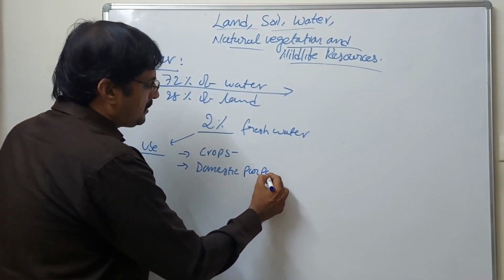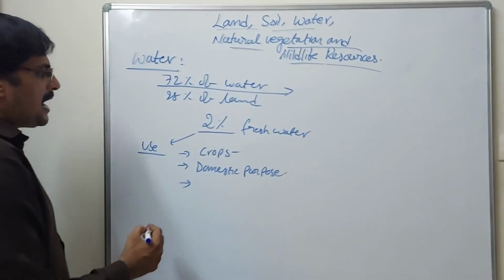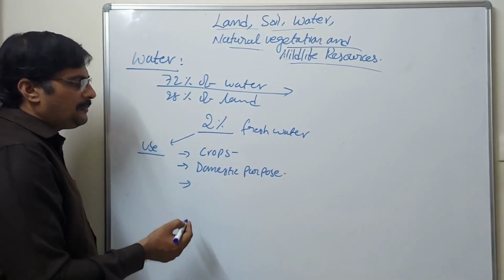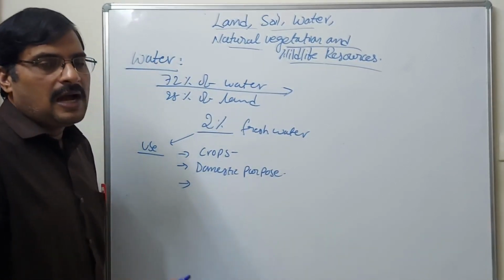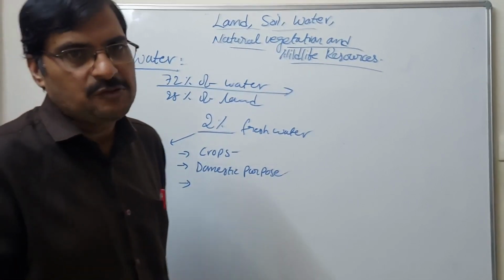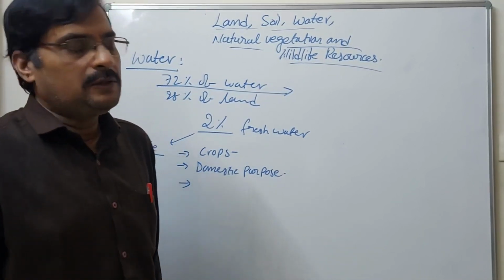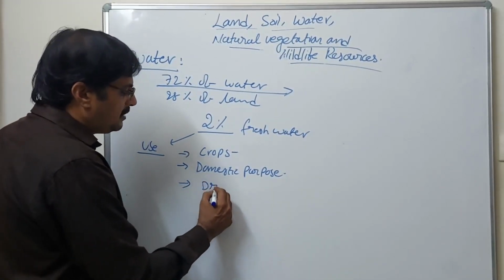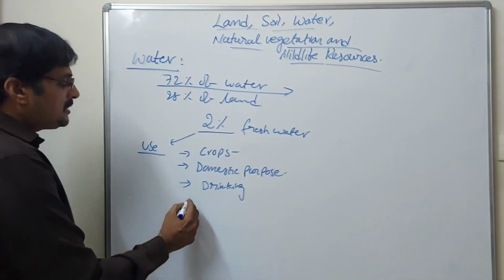We need only fresh water for domestic purposes also, and for agricultural purposes, the development of crops. Domestic purposes include bathing, cleaning, and washing clothes, for which we use only fresh water. Salt water is not possible to use for domestic purposes. Drinking also comes under domestic purposes.